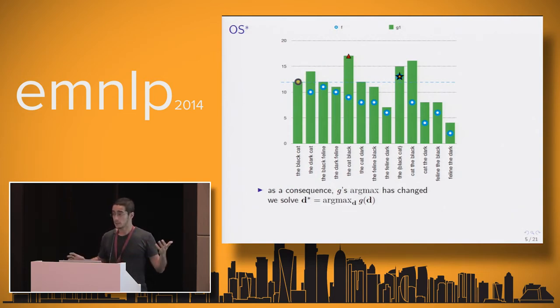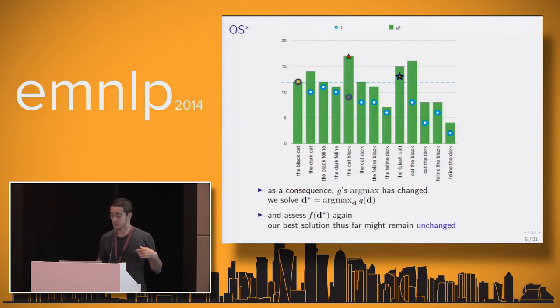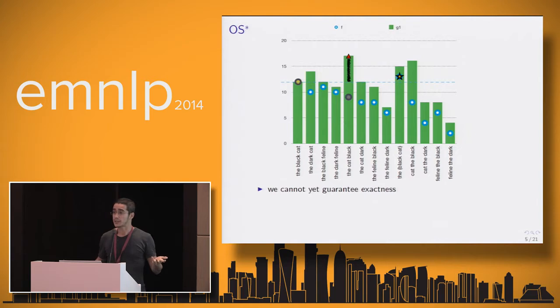And if we repeat the strategy, we find a new argmax for G, then we can assess its F score. Then we have a new estimate on the error. And you see that the error bound goes smaller now. It's smaller because G can only go down, and G remains an upper bound, and our guess for the best thus far can only go up.